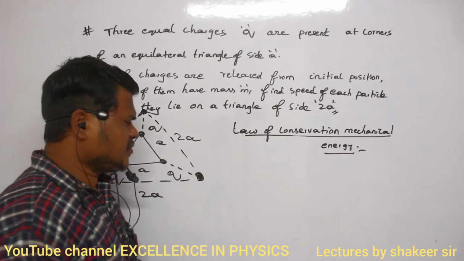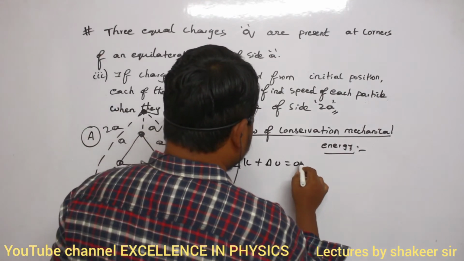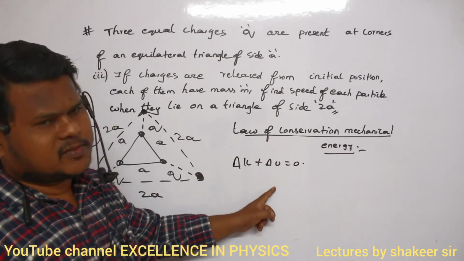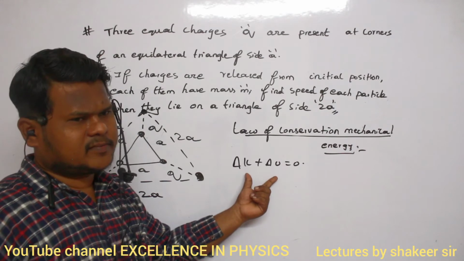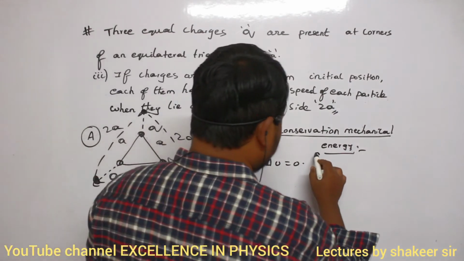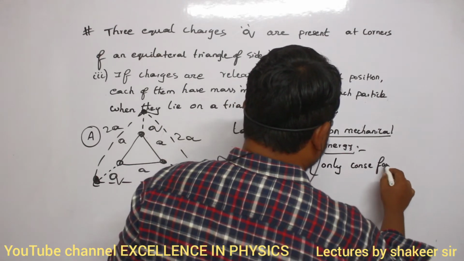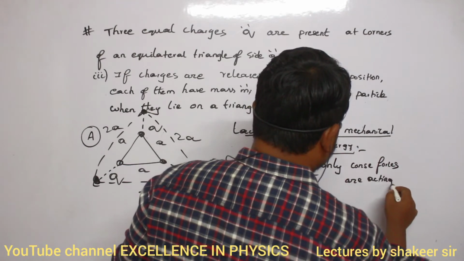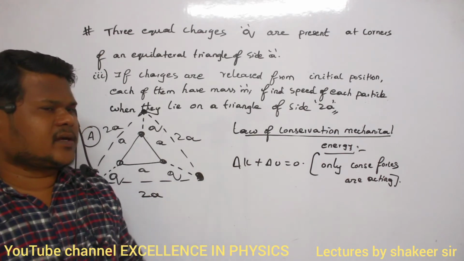So what is the law of conservation of mechanical energy? Delta K plus delta U is equal to 0. Change in kinetic energy plus change in potential energy should be equal to 0. In which condition can I use this relation? If only conservative forces are acting. If non-conservative forces are acting, then I cannot use this relation.